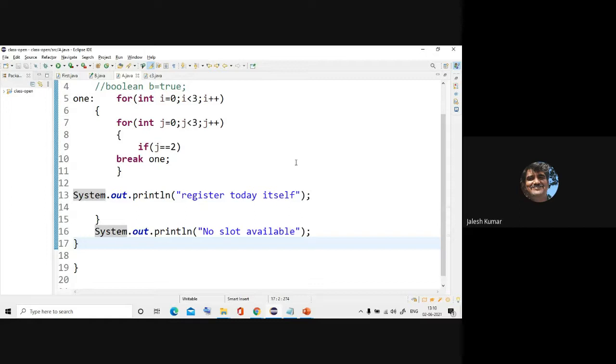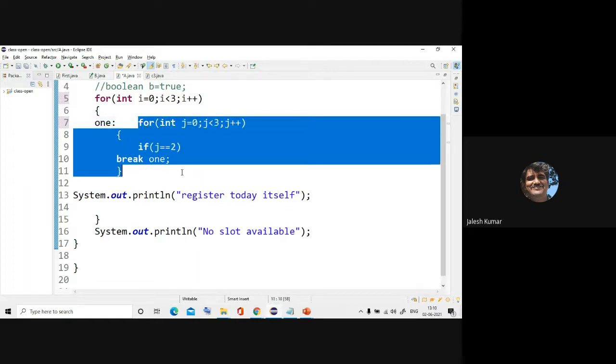So that's what 1 does. Instead of 1, if I write the label at this particular place, then what happens? See, it will skip this particular part. That means from here onwards, it will print this.